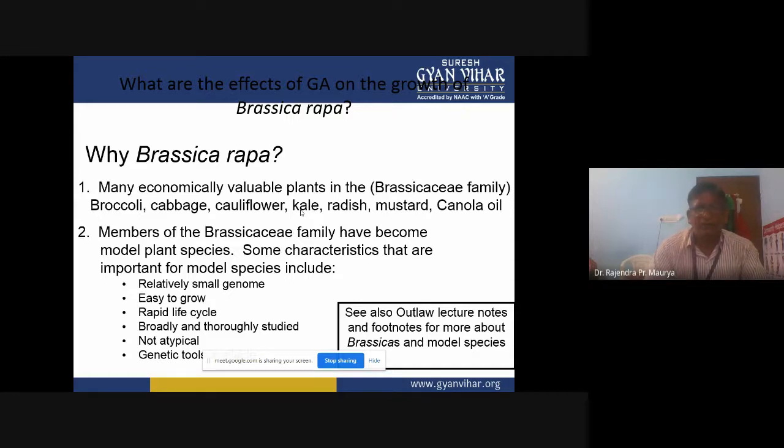These members of the Brassicaceae family have become model plant species. Some characteristics that are important for model species include a relatively small genome, easy to grow, rapid life cycle, broadly and thoroughly studied, and available genetic tools.